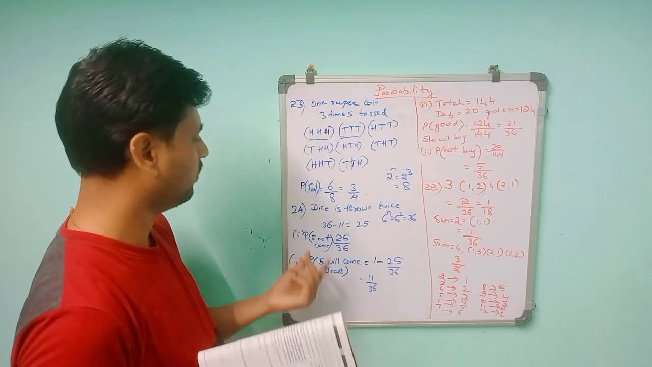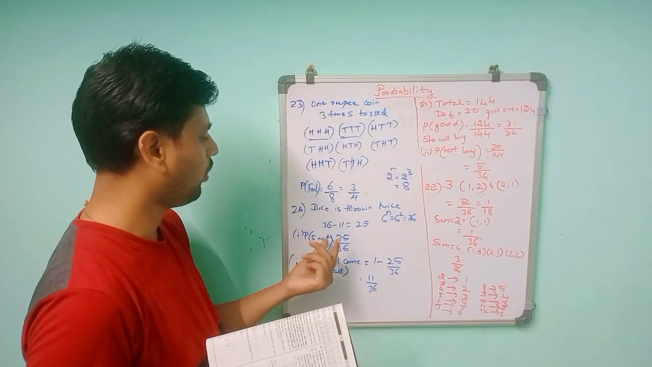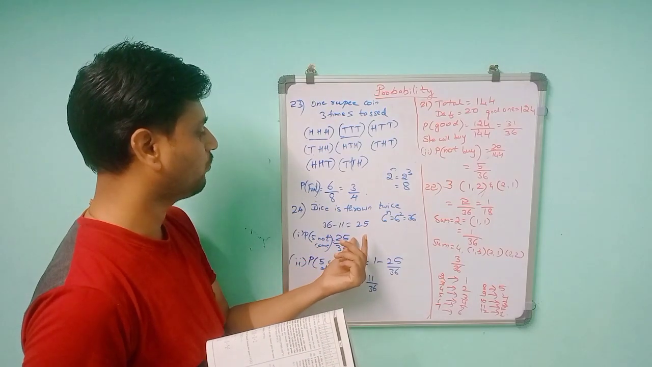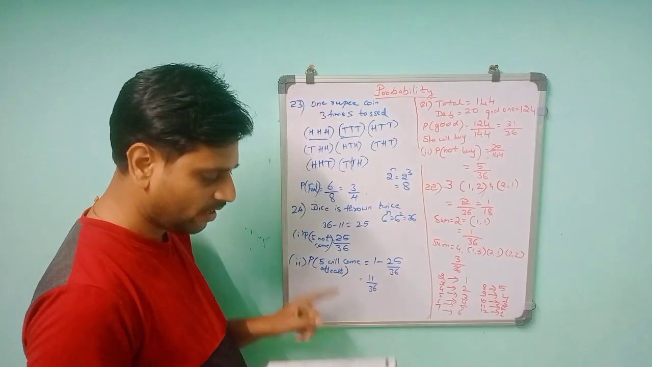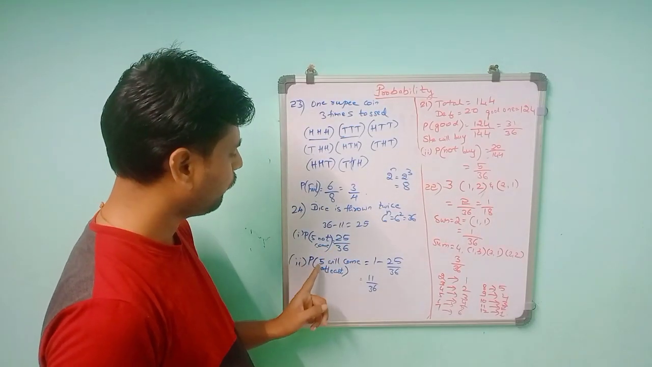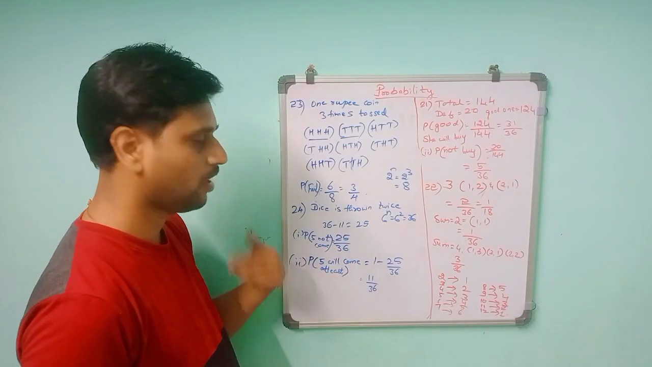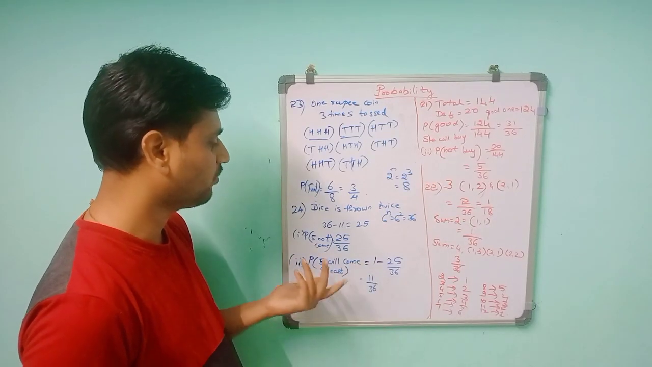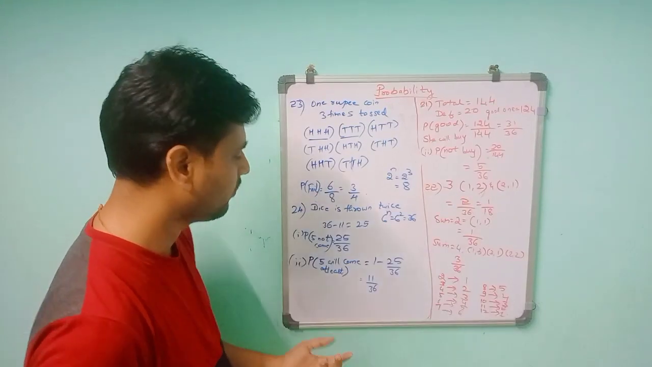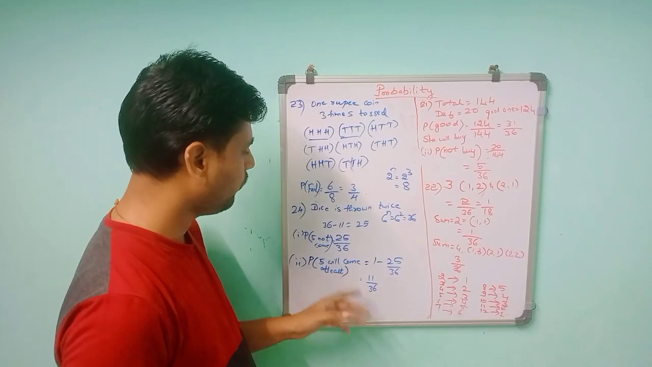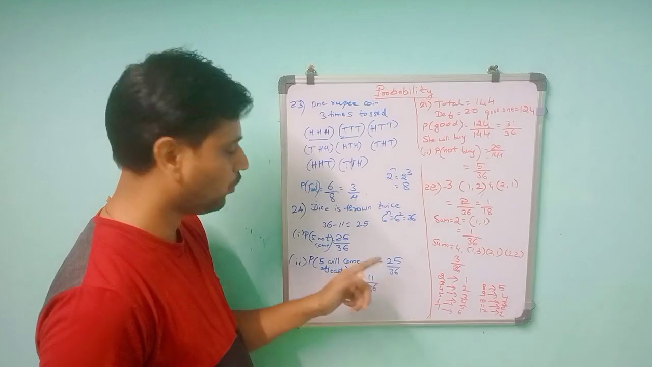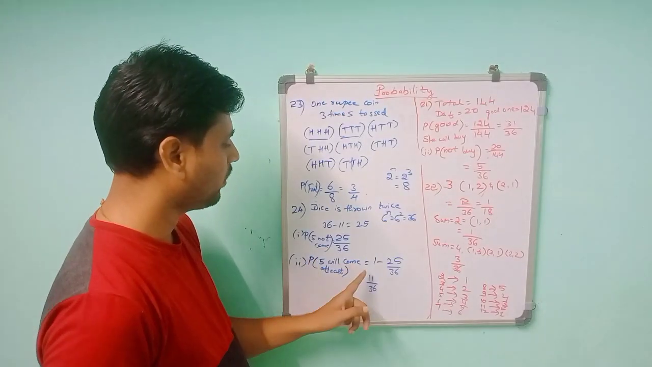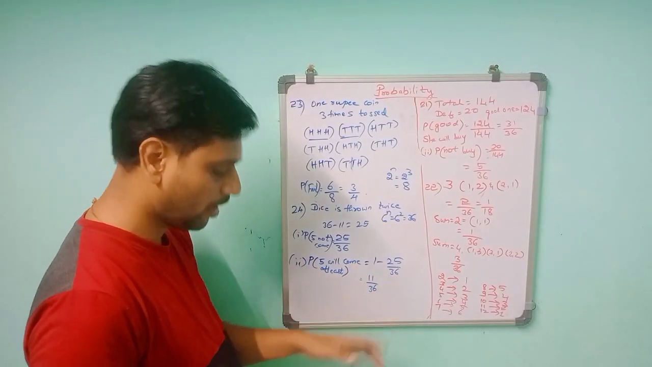So this is the probability that 5 will not come, which means 25 possibilities. The favorable outcomes will be 25 and the total is 36, so 25 by 36. In that, they told you 5 will come at least once. At least once means we can take 2 times, 3 times, 4 times, up to 6 times, however many times it comes. So instead of that, we find the complement. Using the formula P of E plus P of E bar is equal to 1, you get 1 minus 25 by 36, which is 11 by 36.